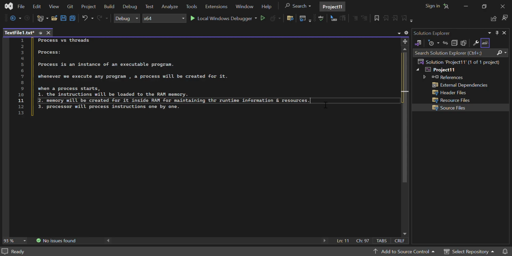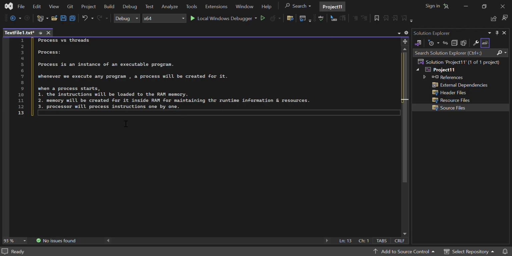The stack is responsible for storing the function call information. The heap is responsible for storing the dynamic memory allocation, and the text memory is responsible for storing all the instruction information. So that is the memory allocated for a process in RAM.